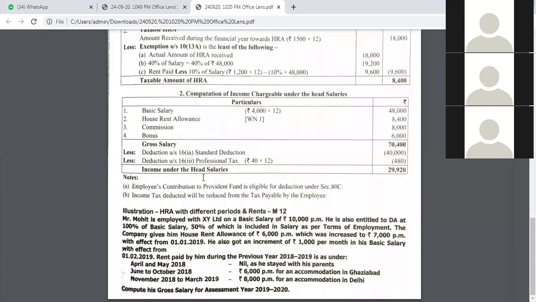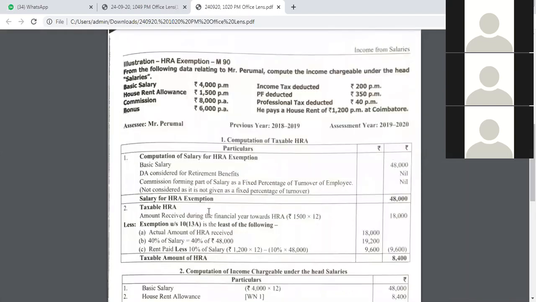Yes, sir. Just understand, April and May, these 2 months, he stayed with his parents, right? He did not pay the rent, but still received 6,000 rupees as HRA, right? Agreed, he did not pay the rent, but he continued to get 6,000 rupees per month as HRA. So 6,000 for April and 6,000 for May. How much is it? So 12,000. So this is where you got this 12,000.